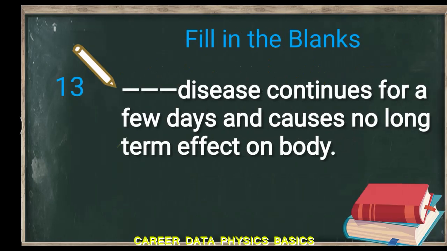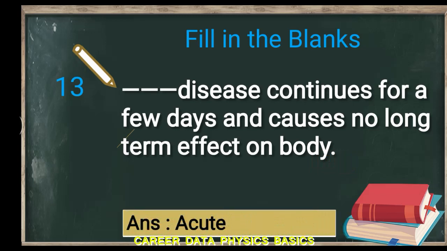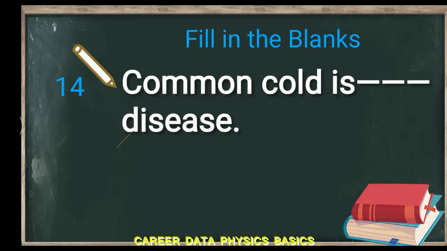Next question. Dash disease continues for a few days and causes no long term effect on the body. Now, this is the second type of the disease, that is acute disease. Let's check for the answer. Yes, acute disease. Acute disease continues for a few days and causes no long term effect on the body.